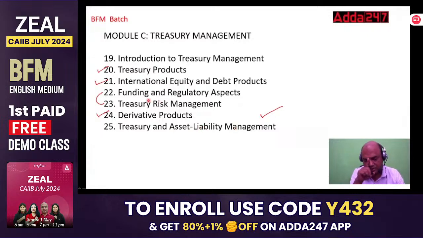Now if you look at this, chapters 20, 21 and 24 are almost common. Some part you will find in common: treasury products, equity and debt products and derivative products. Roughly you'll find at least 30% the same. Okay. Funding and regulatory aspects and treasury risk management, these two you'll find some reference with each other.